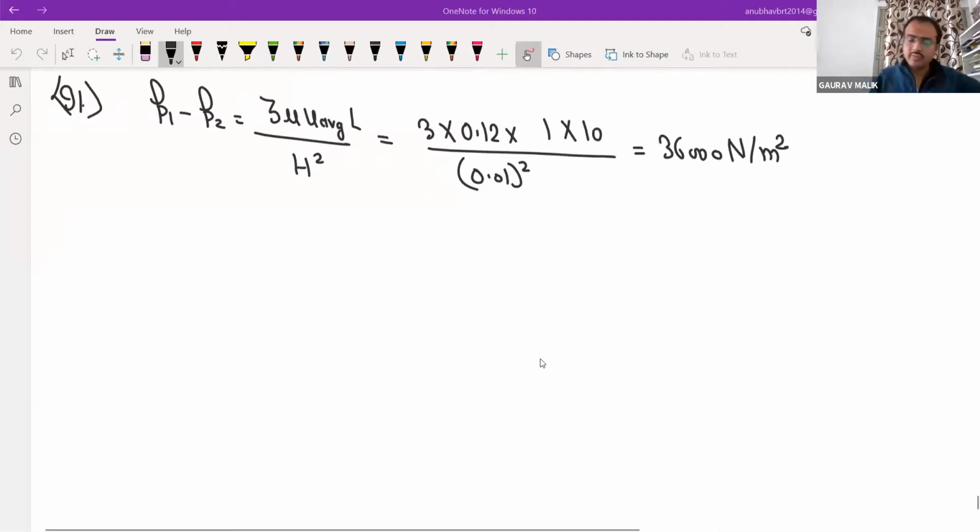Hi friends, we only need to derive one more equation. That is Couette flow.